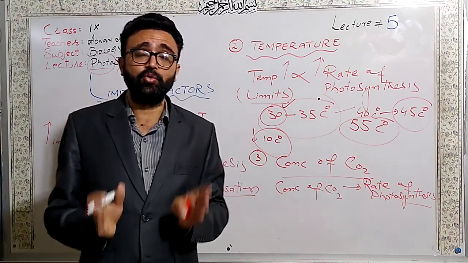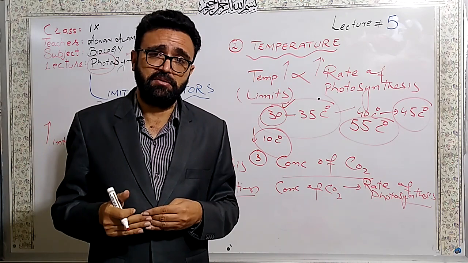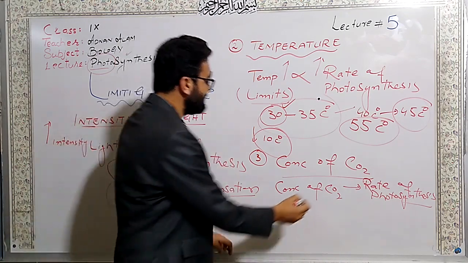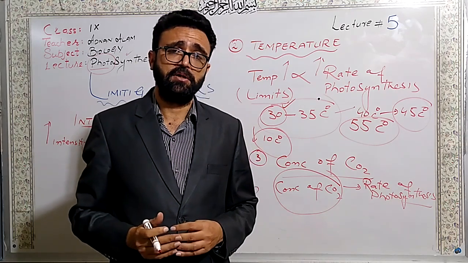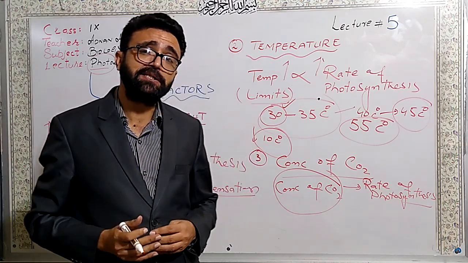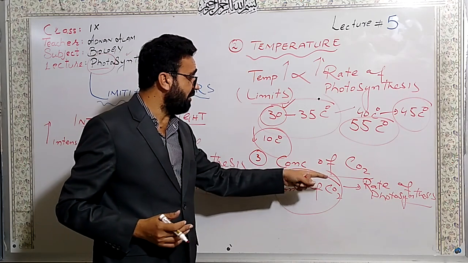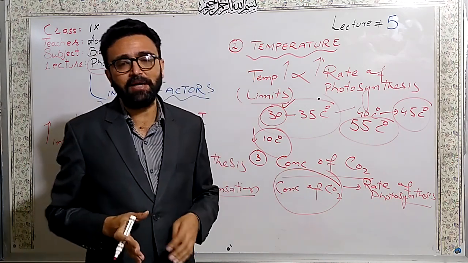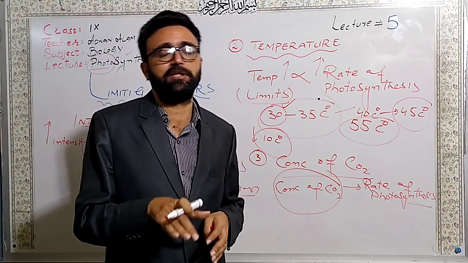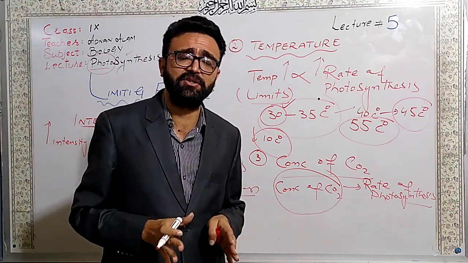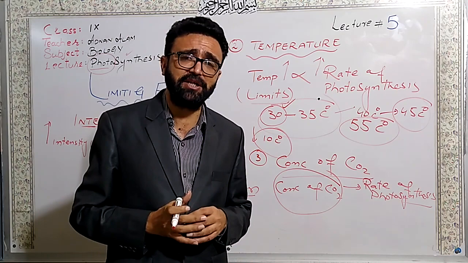But again, I will use the words "in limits", because if the concentration of carbon dioxide increases too much, then it will adversely affect the rate of photosynthesis, because the stomata will get closed and definitely the rate of photosynthesis will then decrease, because there are many other factors which are also associated with this process.